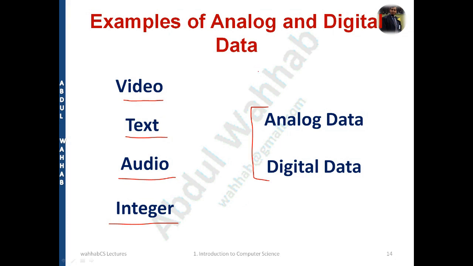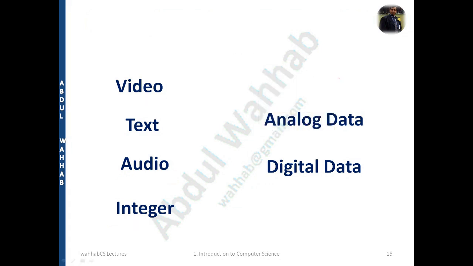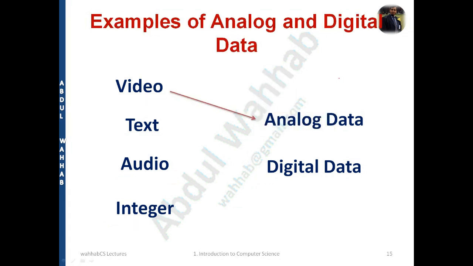So let's talk about the first one, and the first one is video. Well, video is analog data, as we have discussed on the tape devices of VCR. So that's why it belongs to analog data. And if I talk about text data, text is digital data because it is in the form of zeros and ones.